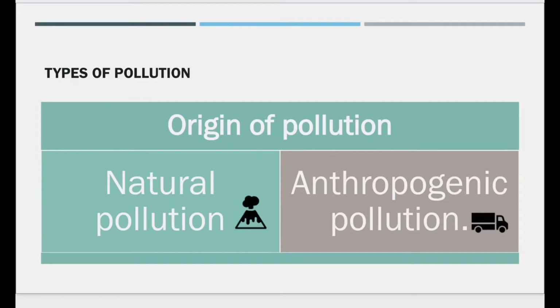Let us take another criterion: how pollution is originating. What is the source of pollution? Volcanic eruptions, earthquakes, forest fires, landslides, marsh gas. Did you know what marsh gas is? It is methane gas. It is released from paddy fields and cattle. Dust storms, ozone, UV rays. Such things are found naturally. Natural things can add large quantities of toxic gases and particulate matter into the environment. You can say this is natural pollution.